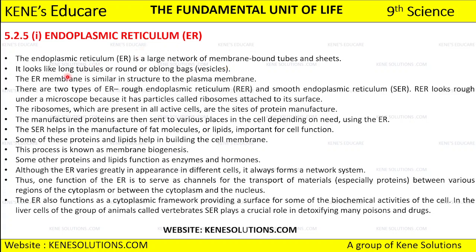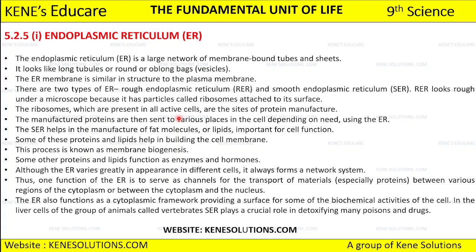They look like long tubules or they are round or oblong bags. Okay, the endoplasmic reticulum membrane is similar to the structure of the plasma membrane. ER membrane is similar to the plasma membrane.